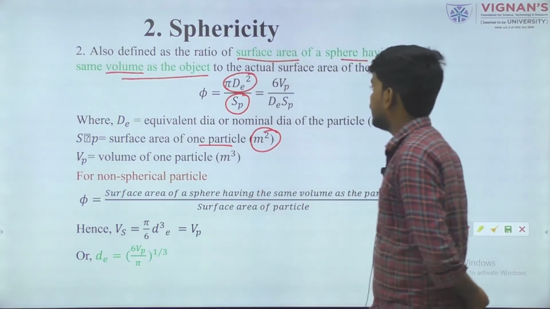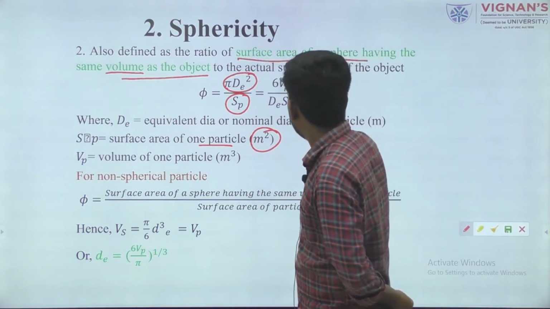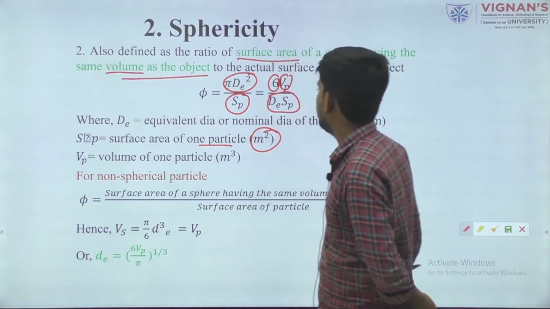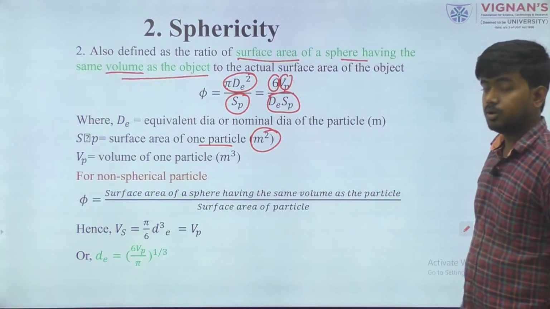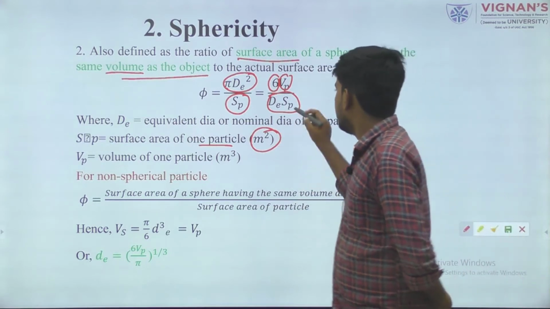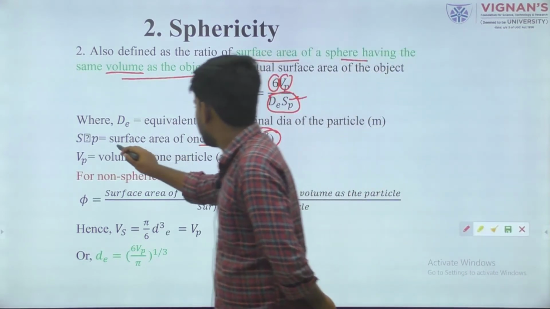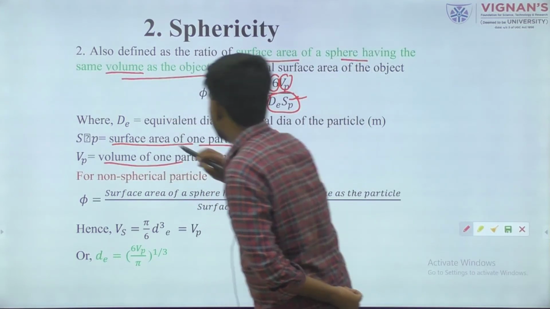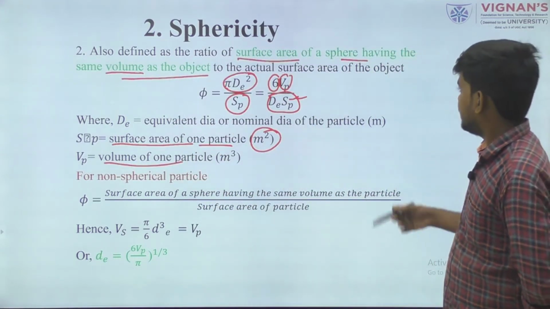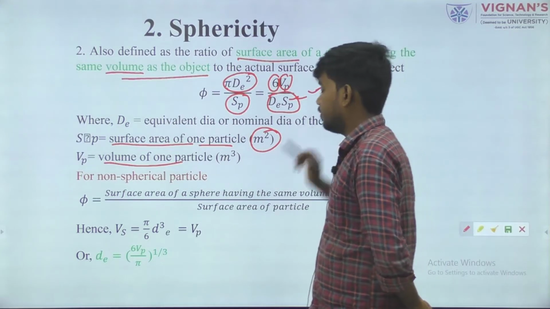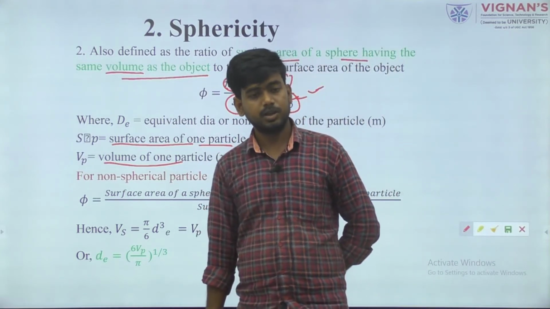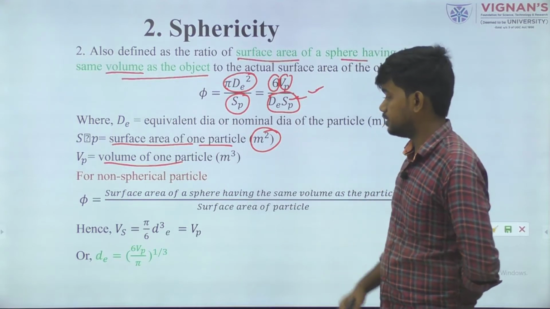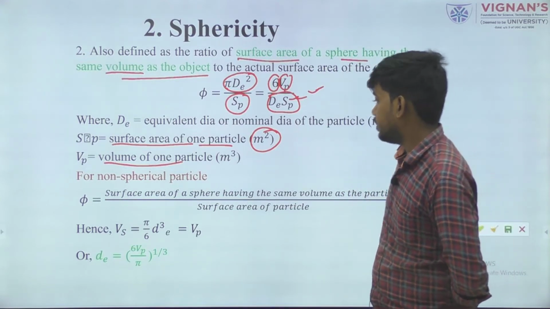If we further convert it, it becomes 6 Vp by dE SP, where dE is, as you already know, the equivalent diameter, SP is the surface area of this particle, and Vp is the volume. Sometimes it is also used for non-spherical particles. If we think about determining the sphericity of a non-spherical particle, how can we determine it?